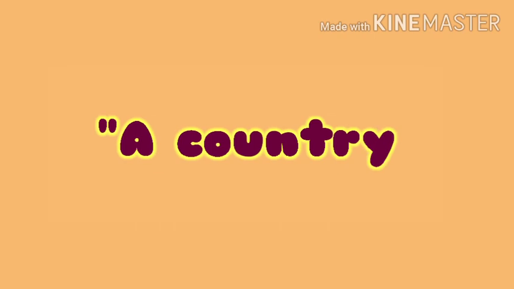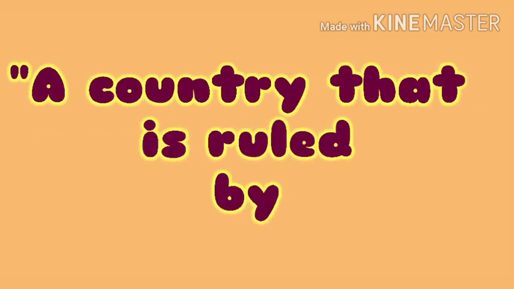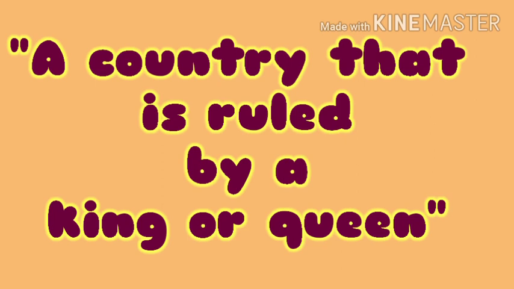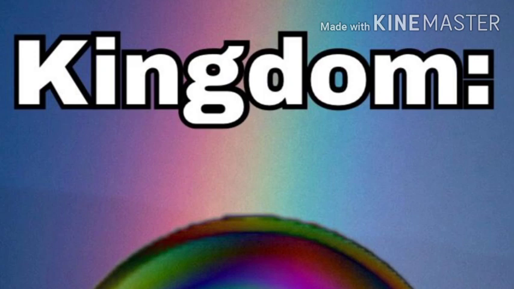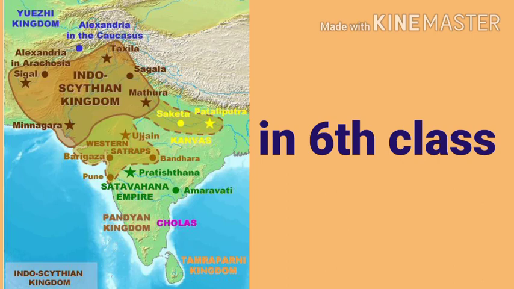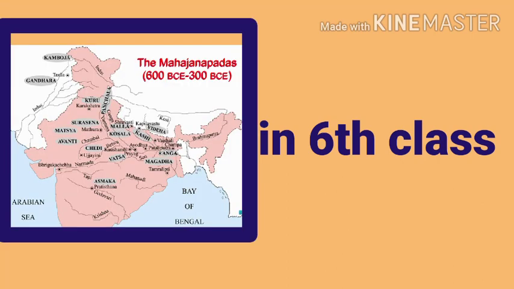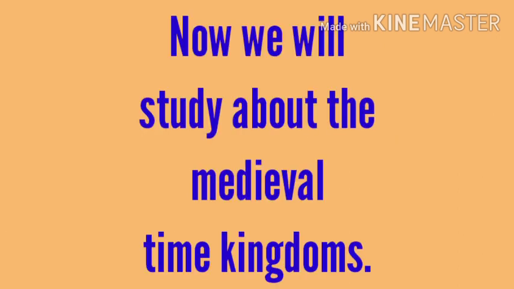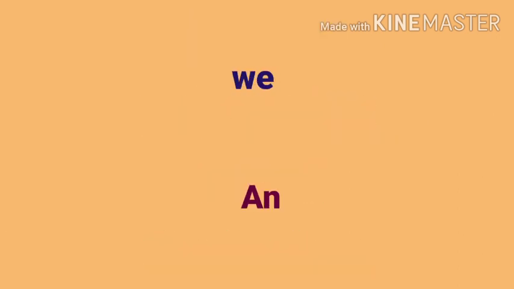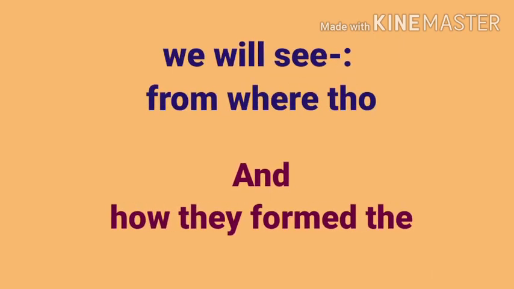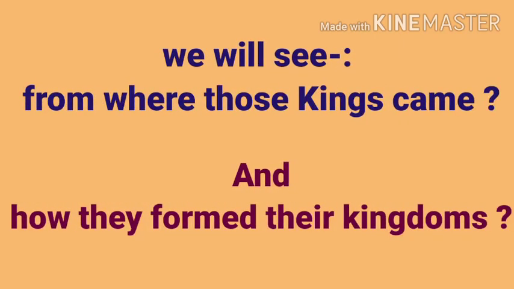Kingdom. What is the meaning of kingdom? A kingdom is a country that is ruled or governed by a king or a queen. As you can see, we are discussing the new kings and kingdoms. In your 6th class, you have studied about the ancient time kings and kingdoms. But in this class, we are going to study about the medieval time kings and kingdoms. So from where these kings came and from where they have made their kingdoms, that we will see in this chapter.